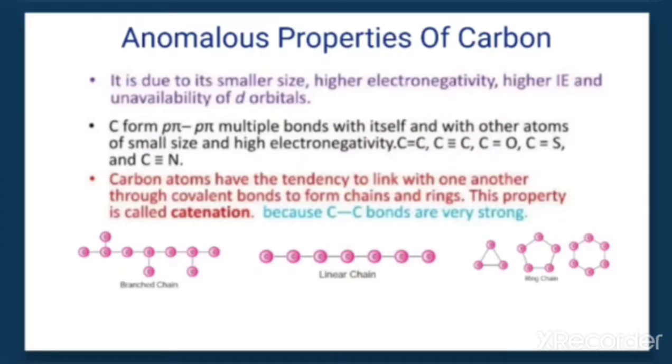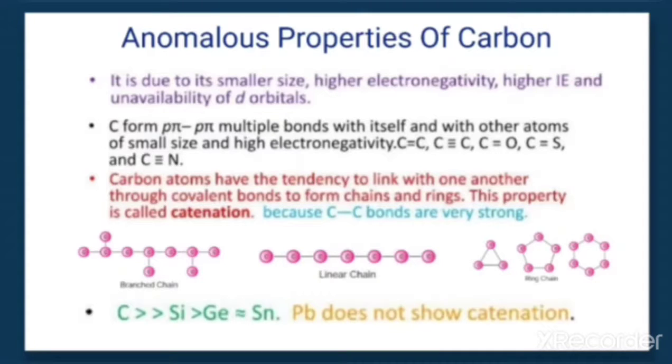It is one of the most important properties of carbon, the tendency to link with one another through covalent bonds to form chains and rings. That property is called catenation, a very important point.